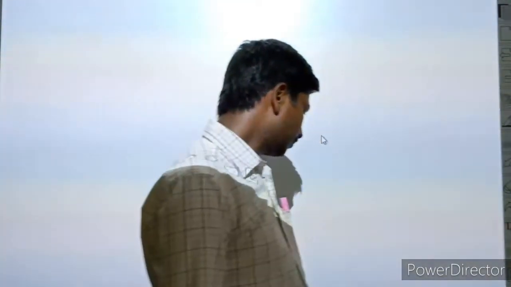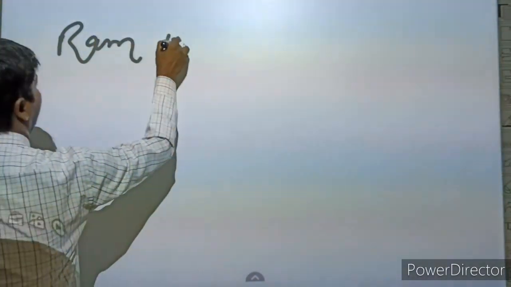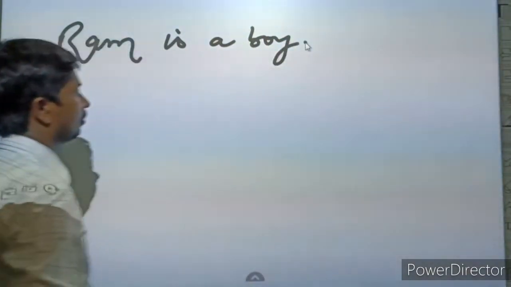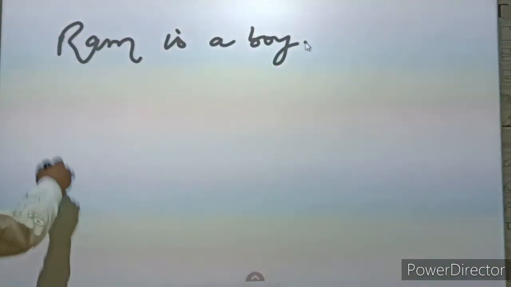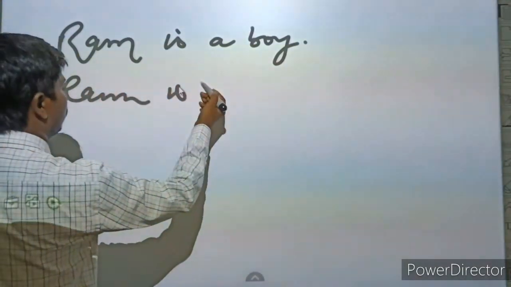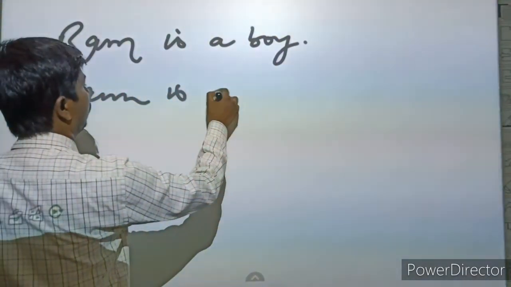Like here you can see: Ram is a boy. Ram is a student.